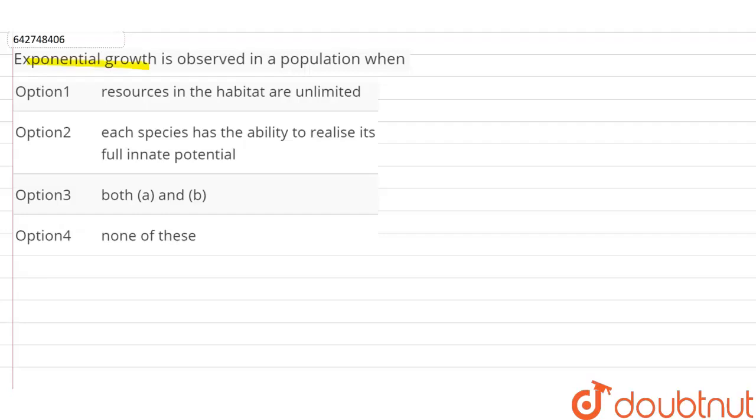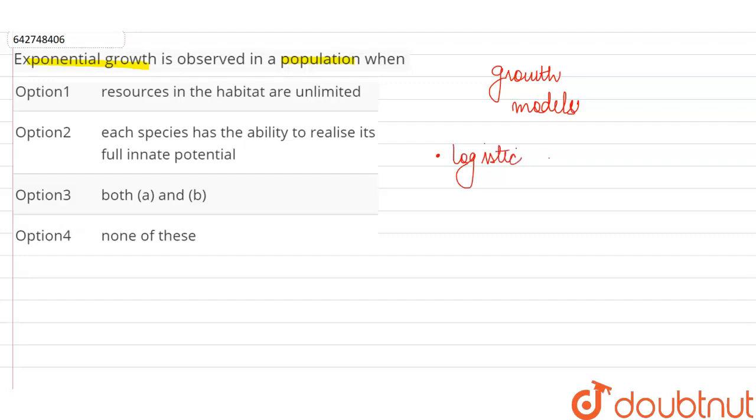In this question, we have to look at the options and select the case in which exponential growth will be observed in a population. Now, a population density can increase with time on the basis of two different kinds of growth models, out of which, on one hand, we have the logistic growth.